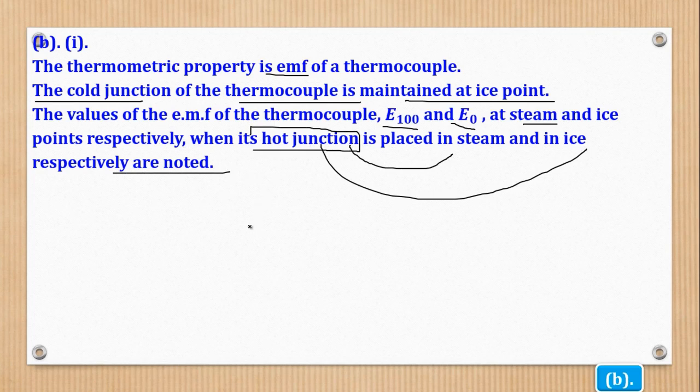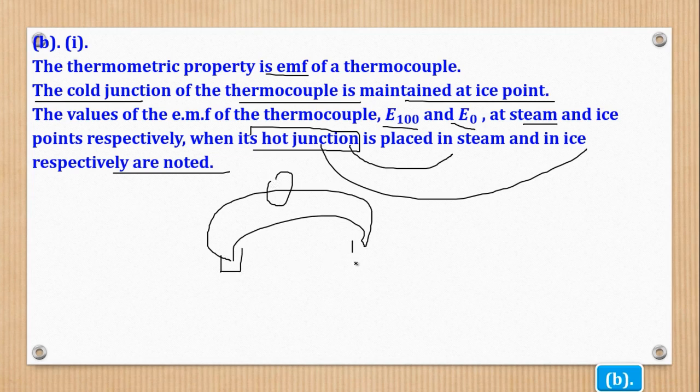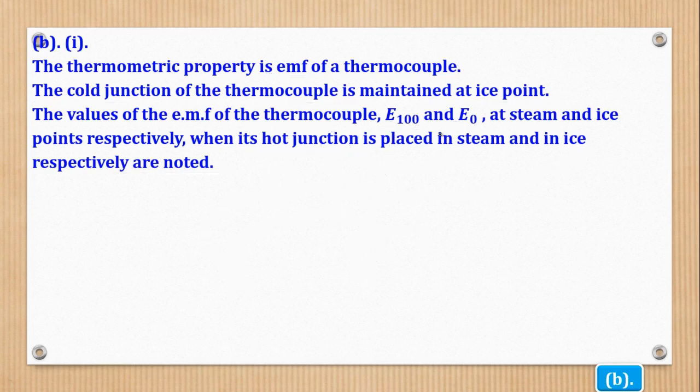So that means, like I told you, there are 2 junctions. Maintain 1 at ice. Then this hot junction is put first of all in steam, and you get this E100. Then put it in ice, you get this E0. That's what their statement means.